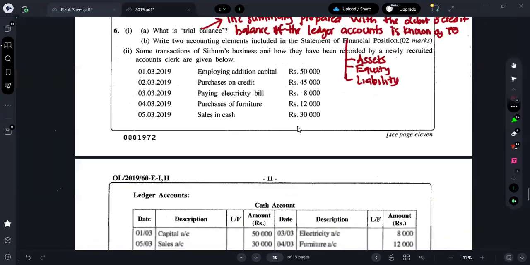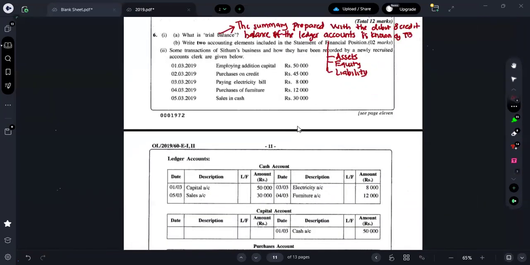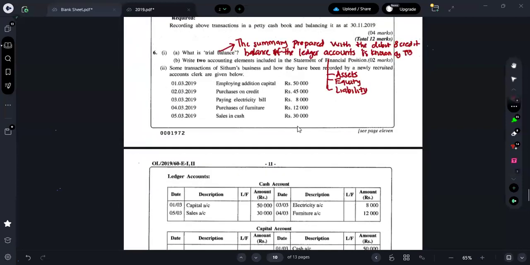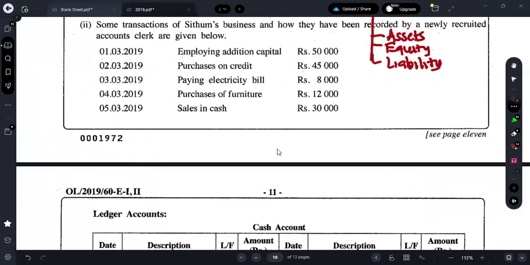Right? The next question is an interesting question, a new type of question. Just concentrate on what I am doing here and see the flow of doing this question, where it will be easy for you all to understand. So let me take these things to my working sheet as the first part.